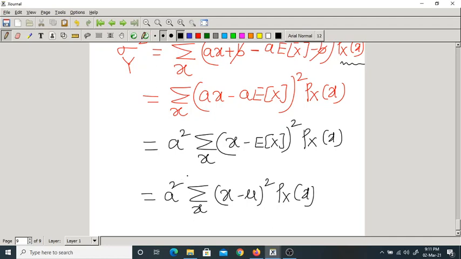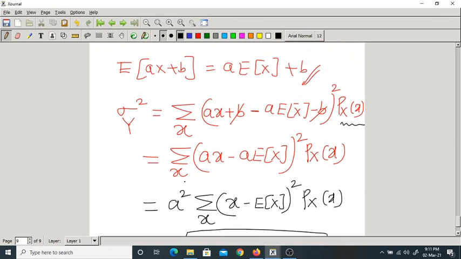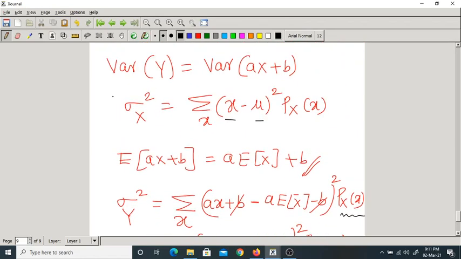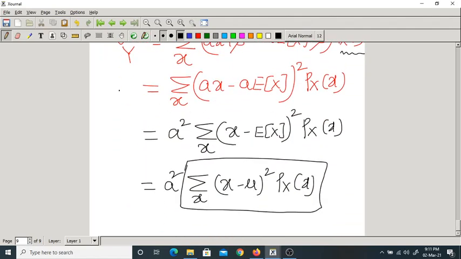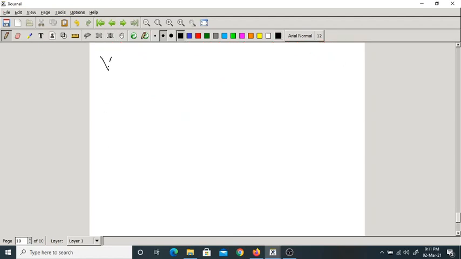What is this? That is the variance of x. So in the simple form, what would happen? So variance of y equal to a square into variance of x.